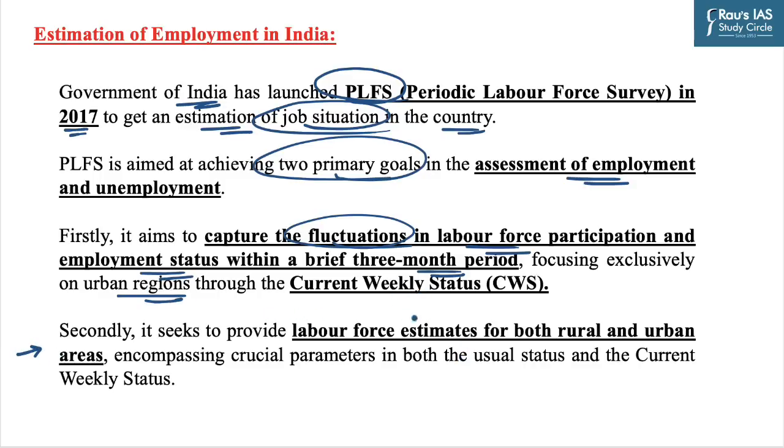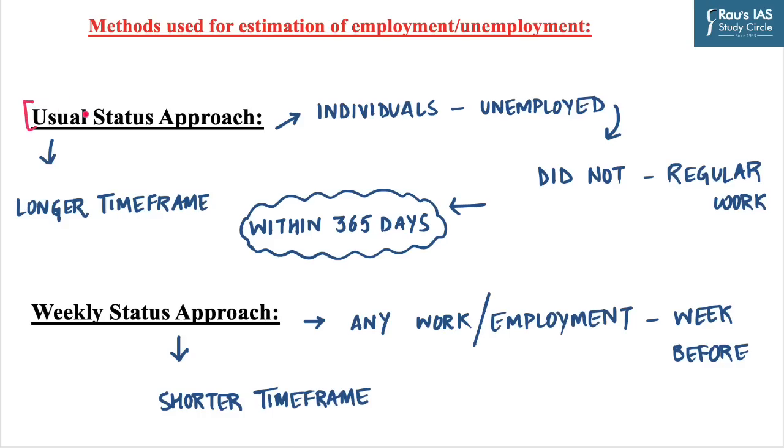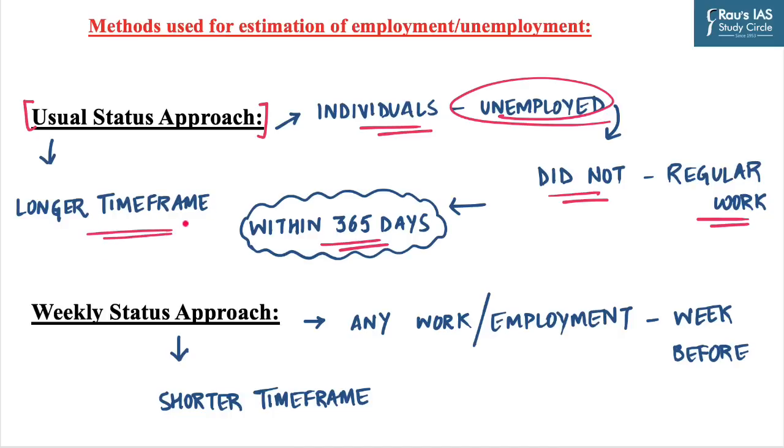And the second goal is to provide labor force estimation for both rural and urban areas by using usual status and current weekly status. Now let us try to understand what is this usual status and current weekly status approach, which is being used to estimate the employment and unemployment scenario in India. First of all, we will try to understand what is this usual status approach. This approach says that individuals are considered unemployed if they did not have a regular work for a significant period within 365 days before the survey was conducted. And this approach takes into account a longer time frame to determine the unemployment status.